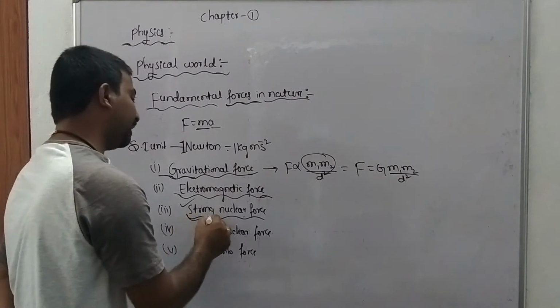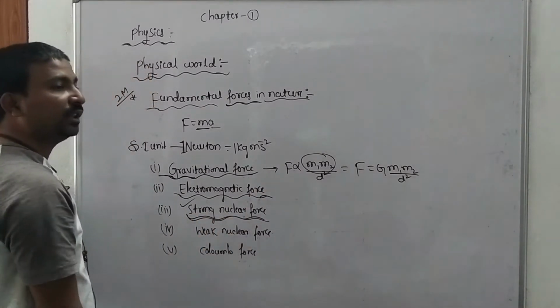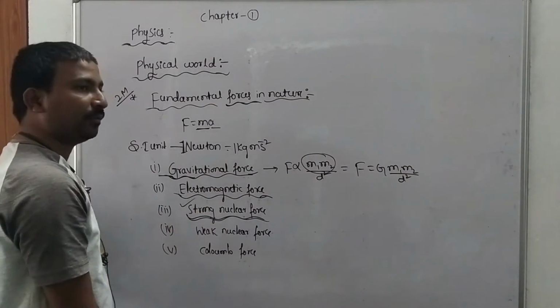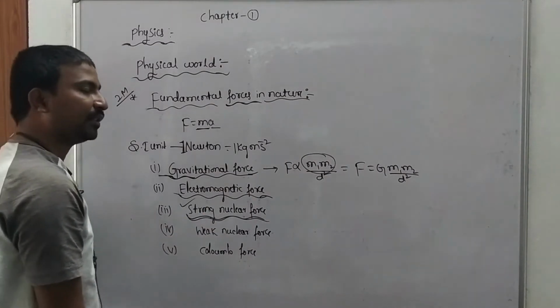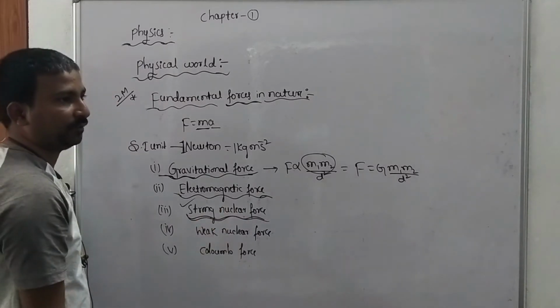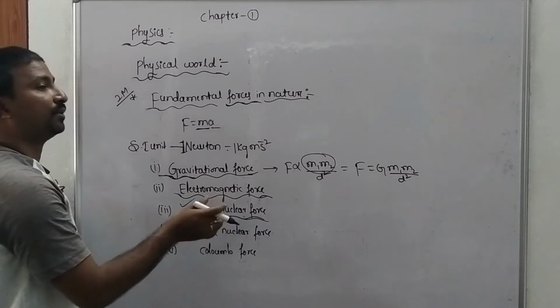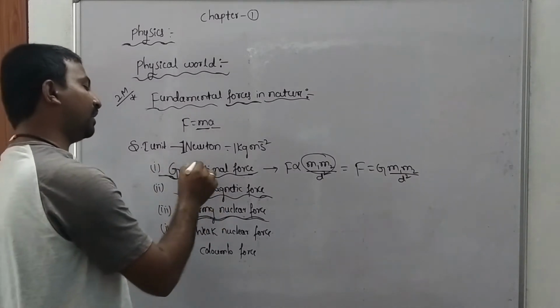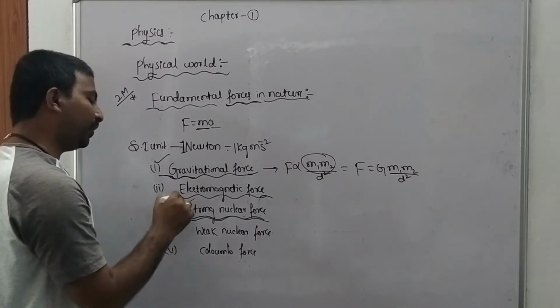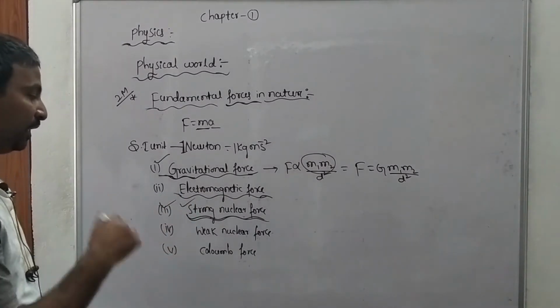The weakest force is gravitational force, and the strong nuclear force is the strongest force in nature.